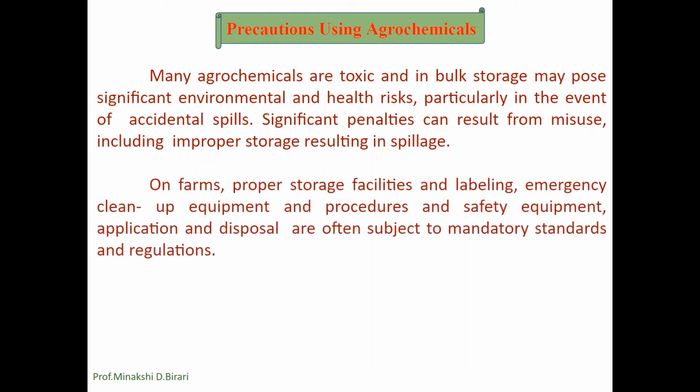On farms, proper storage facilities and labeling, emergency cleanup equipment and procedures, and safety equipment, application and disposal are often subject to mandatory standards and regulations. So, while using agrochemicals, we should follow the various precautions. If agrochemicals are used in bulk, that will be toxic to the environment and also to human health. So we should follow the safety measures related to agrochemicals also.